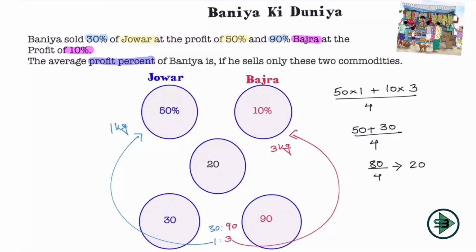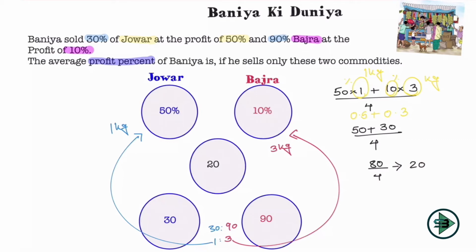Now there is one more way to think on this problem. Let's imagine he is selling 1 kg of jawar and on that he is getting 50% profit. What is 50% of 1 kg? That is nothing but 0.5 kg. So for selling every 1 kg he is getting 0.5 kg as a profit. For selling every 3 kg of bajra he is getting 10% profit. What is 10% of 3 kg? 0.3 kg.